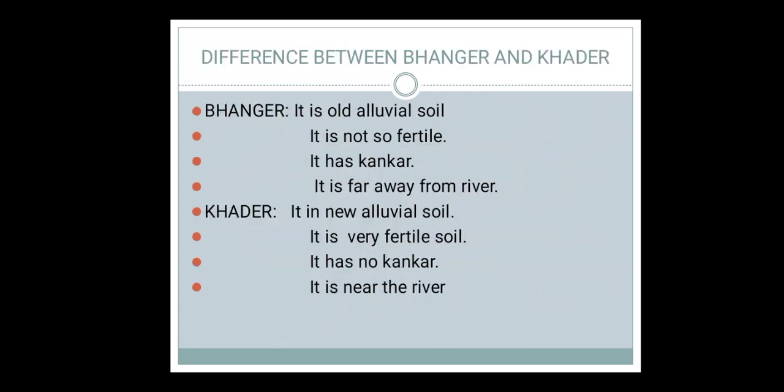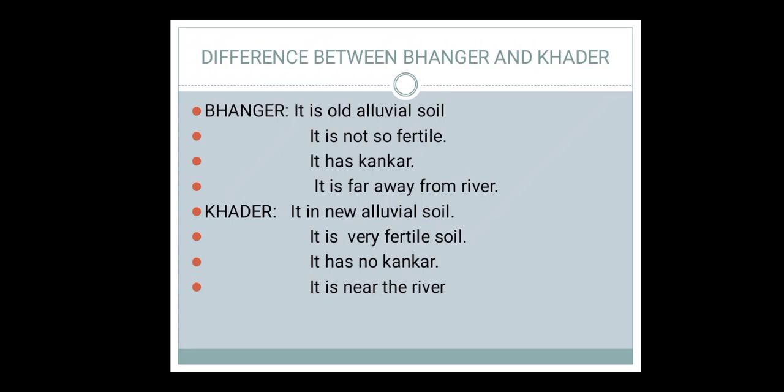Now the river brings two types of soil with it, and now we will discuss the difference between Bhangar and Khadar. Bhangar is the old alluvial soil and Khadar is the new alluvial soil which is brought by the river.